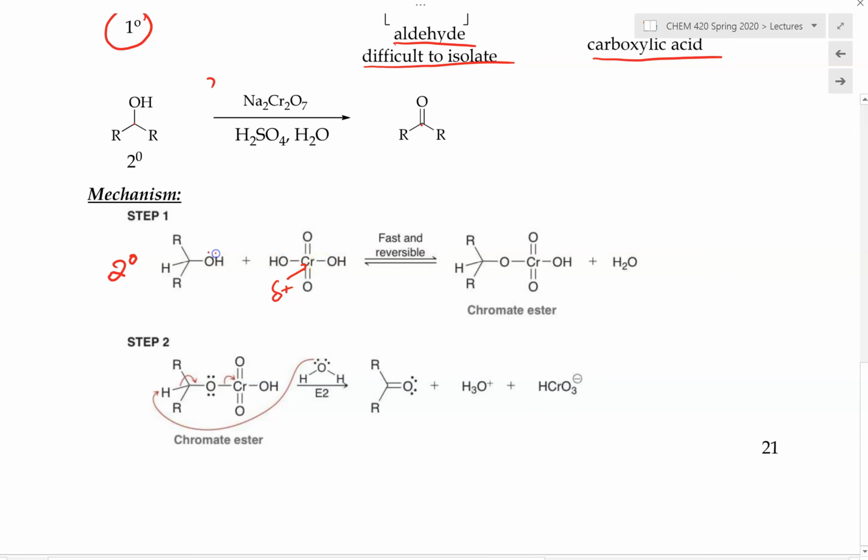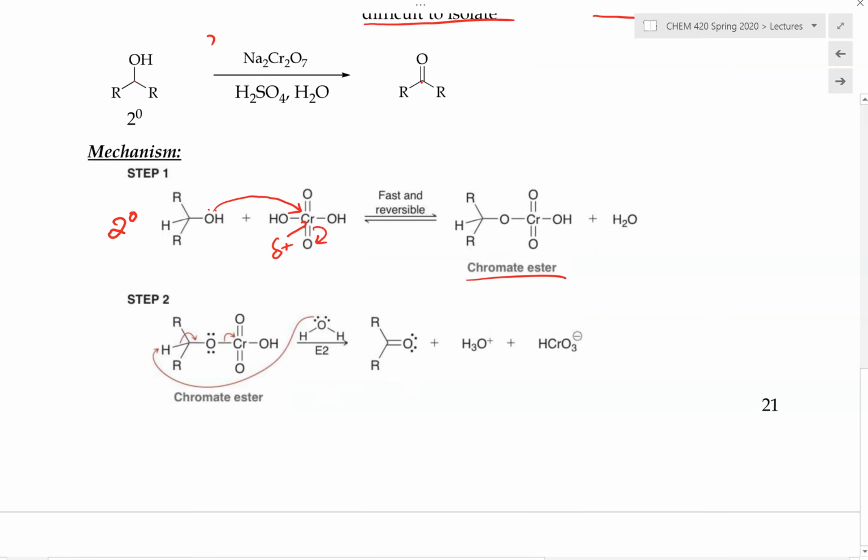So therefore, the alcohol will then come in and attack that chromium right there and kick up one of these bonds, converting this into something that we call the chromate ester. Of course, this is followed by the proton transfer, which we will skip because we want to focus on the key step in this reaction. So initially, the alcohol will react with the chromic acid to convert this into the chromate ester.